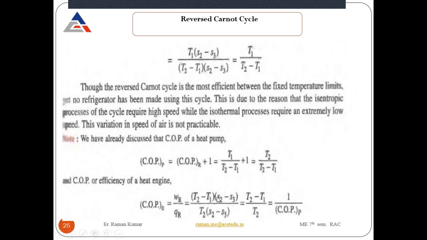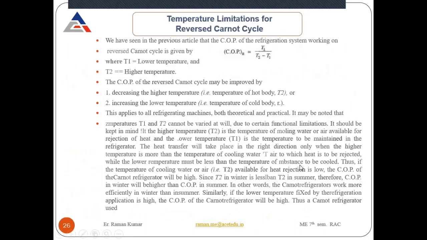The COP of the heat engine will be just opposite to your refrigeration system. It is just the reciprocal of your heat pump. Okay. So next is your temperature limitation for the reversed Carnot cycle. What is the temperature limitation?